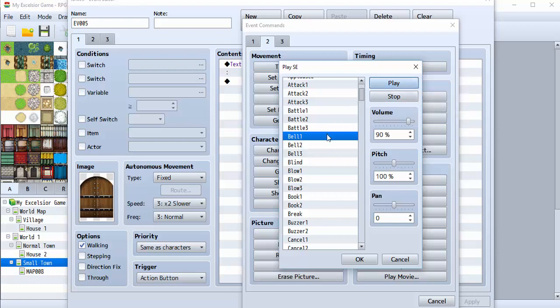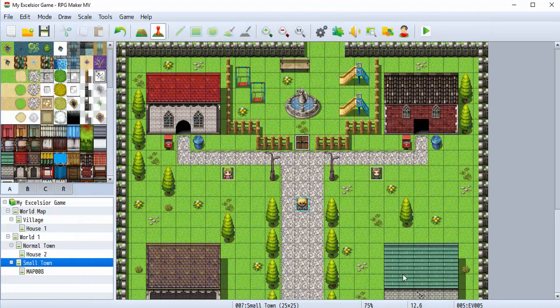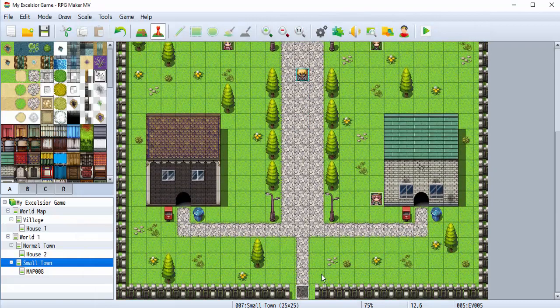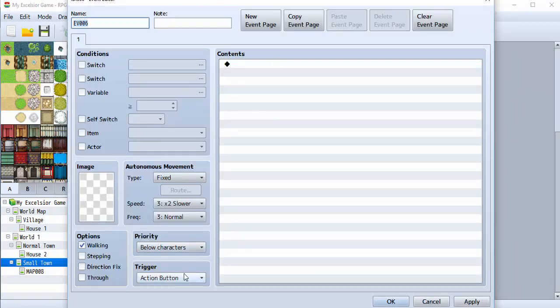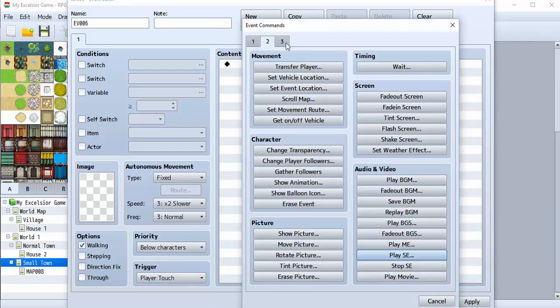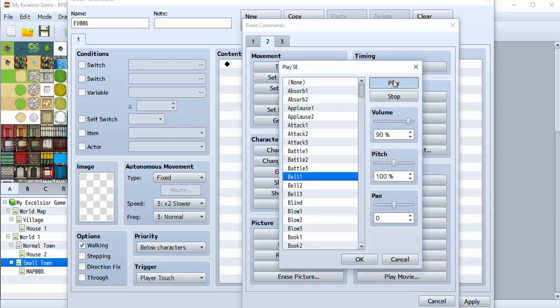And all you do, if you wanted to indicate that it was 3 o'clock, let me show you how to do that. Get creative with your sounds. So you're going to leave the town. We want to go player touch. I'm going to go play sound. Which bell was it? This one? Yeah. So I'm going to put that there.